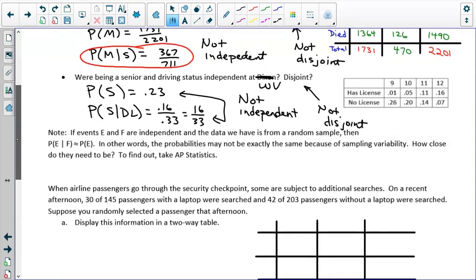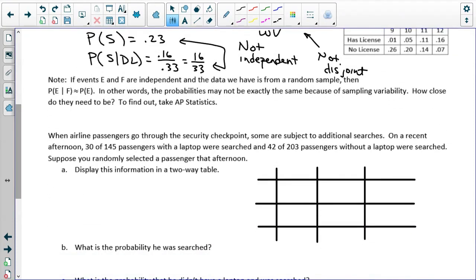If we have a random sample, then we have to take into account the fact that these two will just be really close to each other, because if you have a random sample, it's probably just collecting data and you don't have all of the information. You have enough to make a pretty good guess. But if you want to know how close those two have to be, you have to take AP statistics, because that's beyond this course.